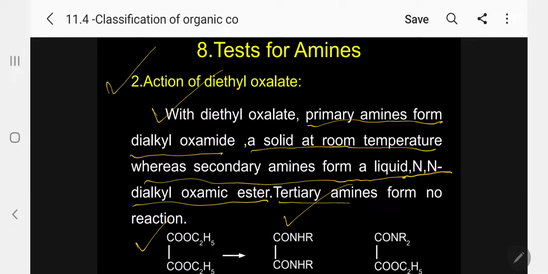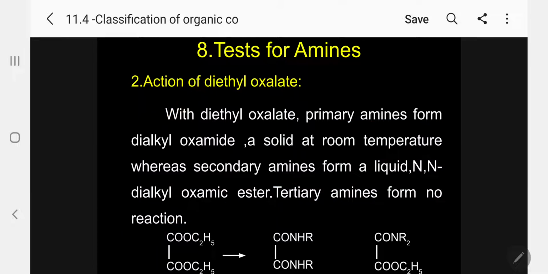Tertiary amines form no reaction. This is simply as such. So this way also we can differentiate primary, secondary and tertiary amines. So we can also use it as a test.